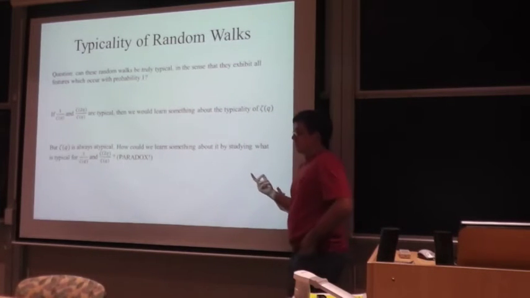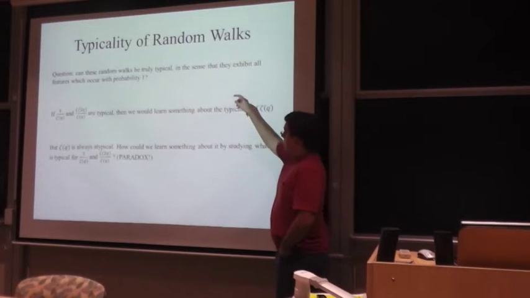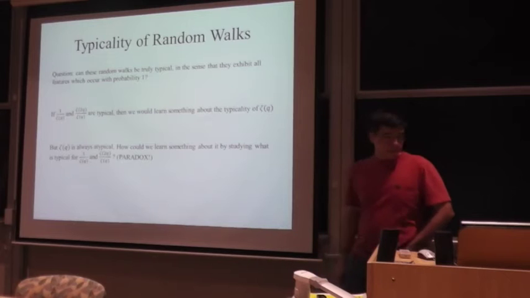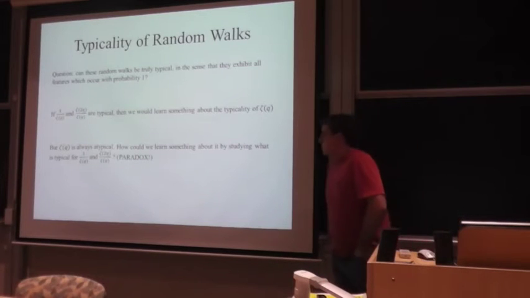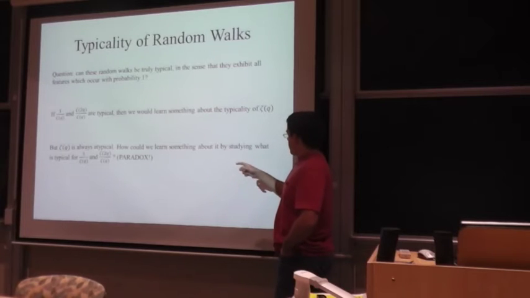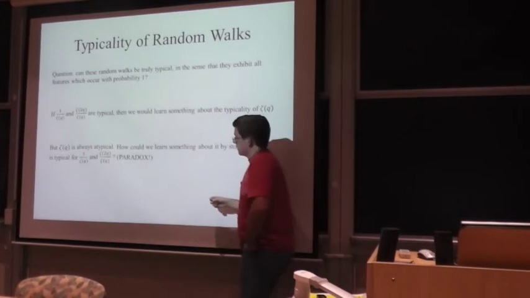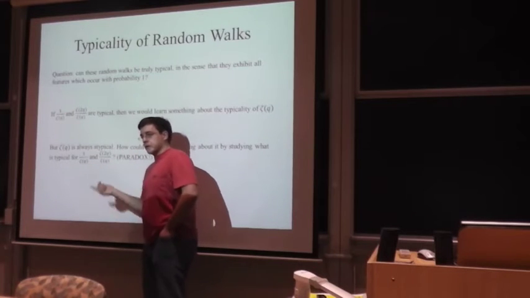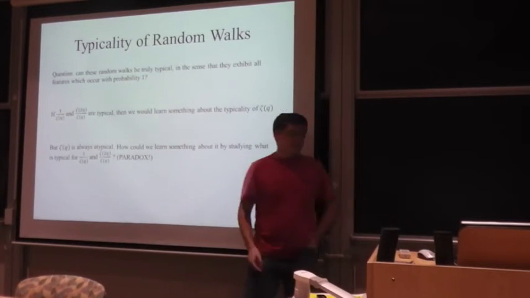It's inconceivable that we would have a typical walk that always chooses 1, 1, 1, 1, and so on, when there are more possibilities. So how is it that we could learn something about the typicality of zeta by studying what is typical for these two, which would be typical? And so we emerge a paradox.